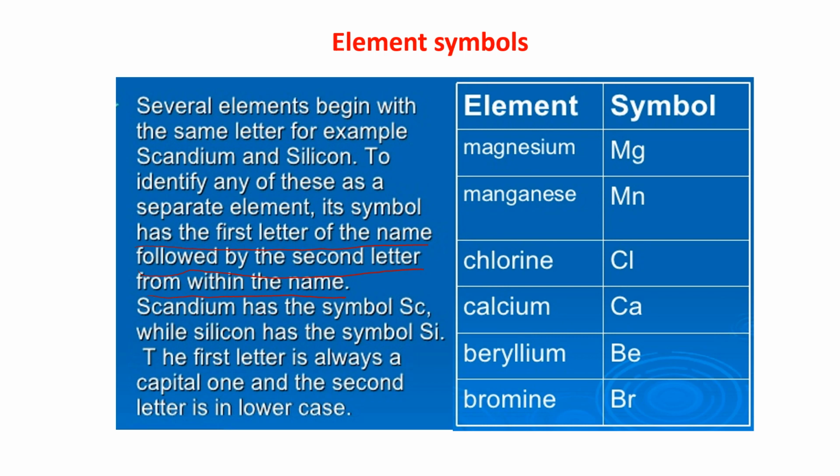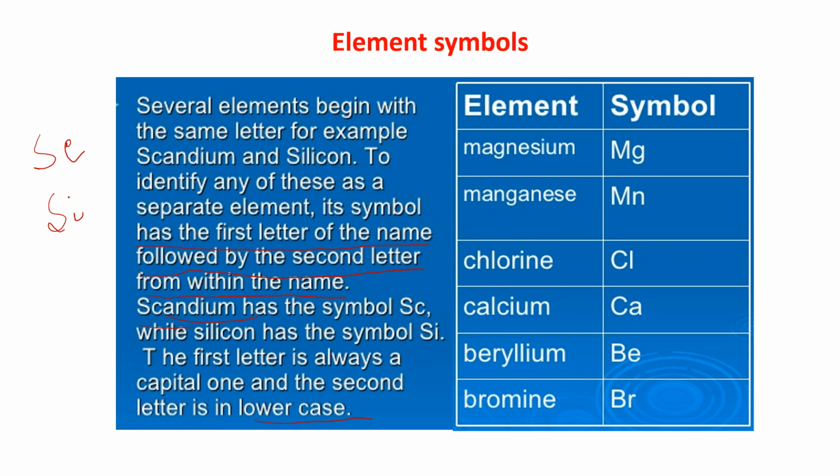So scandium has the symbol Sc, and silicon has the symbol Si, because both start with the letter S. The first letter is always capital and the second letter is in lower case.